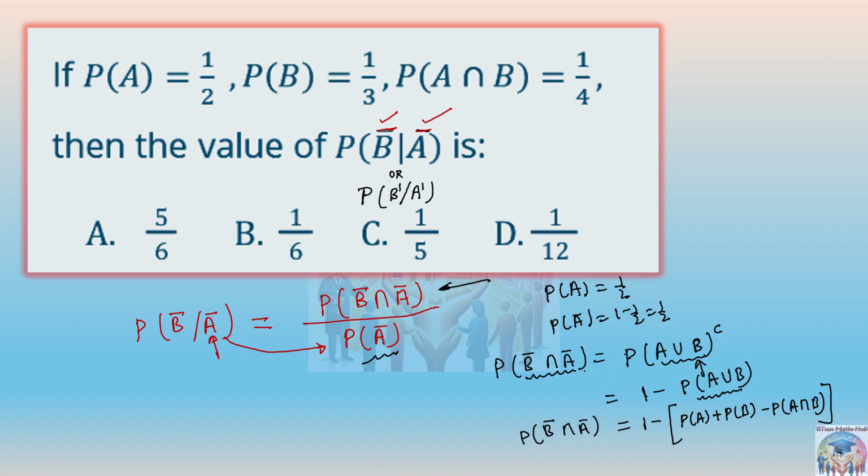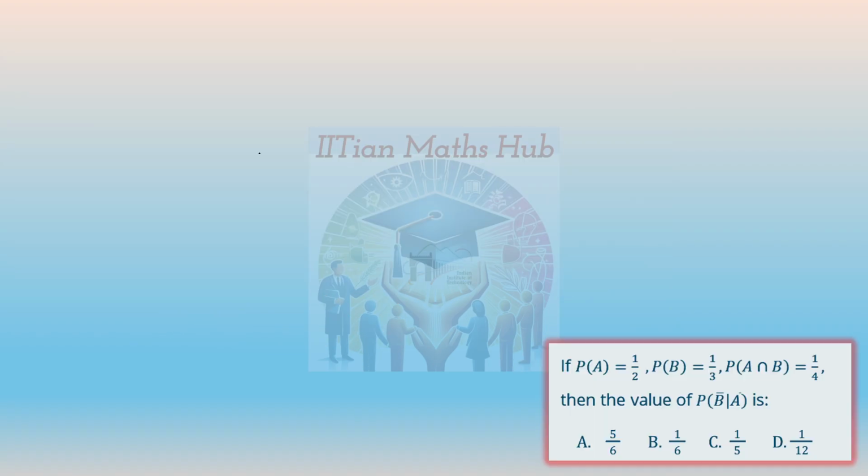Okay, can you put that value? Quickly tell me what is the answer. I think all the values are given to you, right? Probability of A is given as 1 by 2, this is given as 1 by 3, and this is given as 1 by 4. So 6 and 2, 12. Finally, I think you will be getting 12 and then 7, so 5 by 12. So this will give you the value of probability of B complement intersection A complement as 5 by 12.